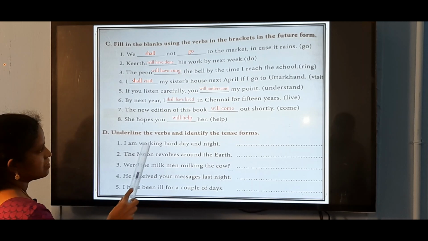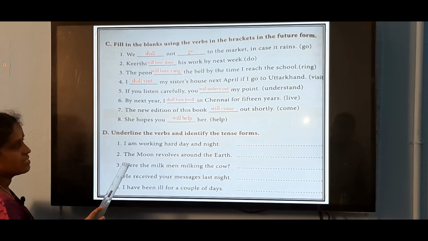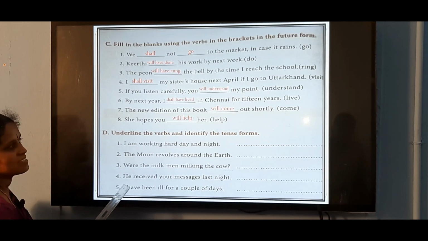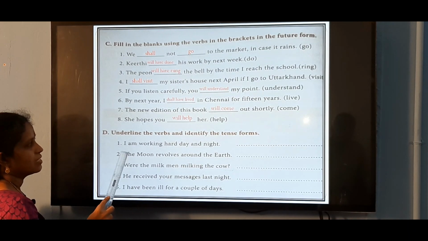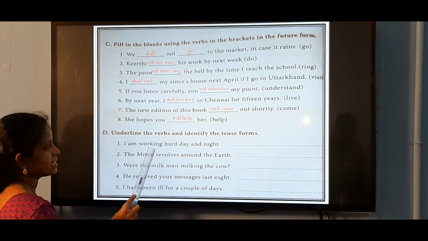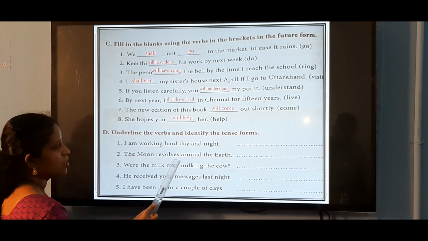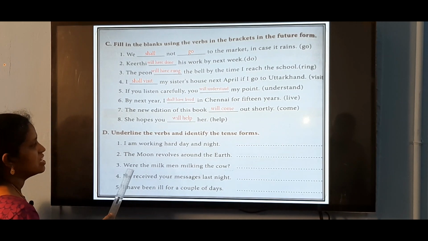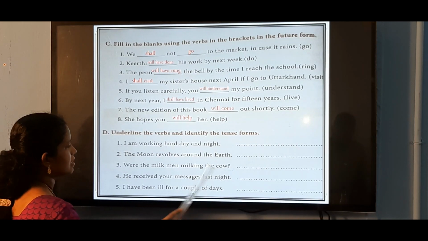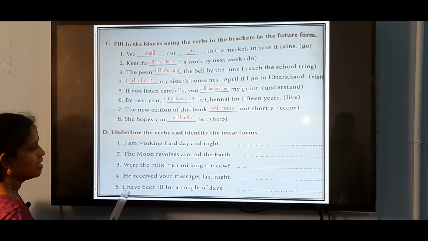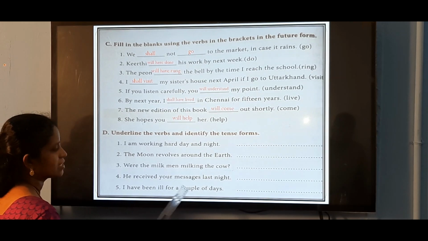So, again, students, underline the verb in these sentences and find out the tense form. Here the verb is I am working. The moon revolves around the sun. Revolves, it's a universal truth, no. Were the milkman milking the cow. Were milking. Underline this verb. He received. Received is the verb here. I have been ill for a couple of days.